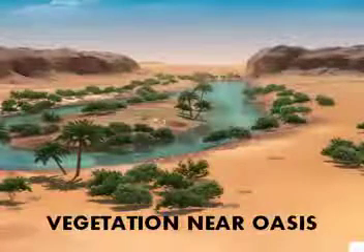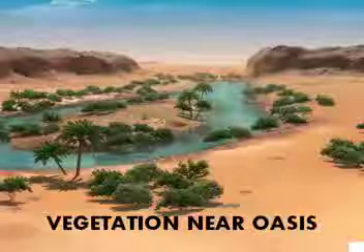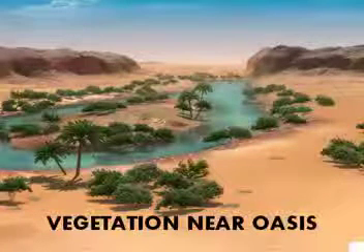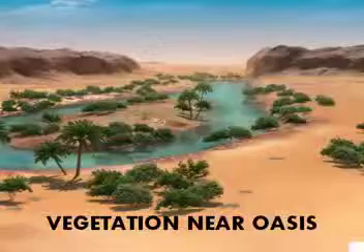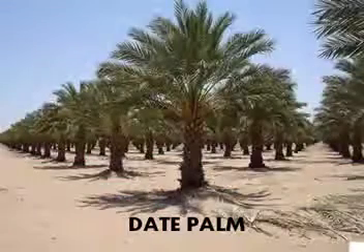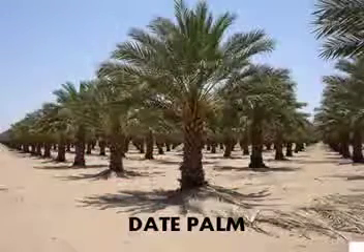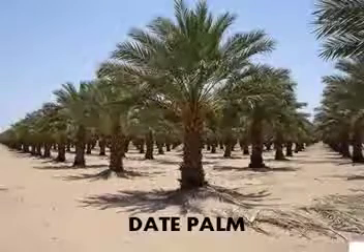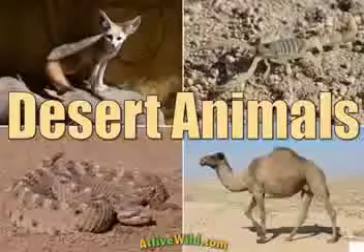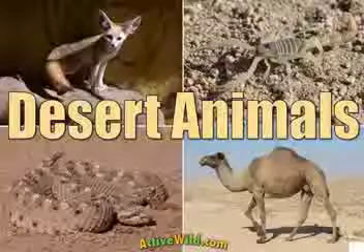You can see, children, the vegetation near an oasis. The palm trees that come up near the oasis. These are the date palm, the most popular tree in the desert.